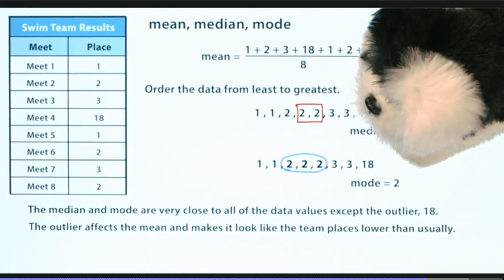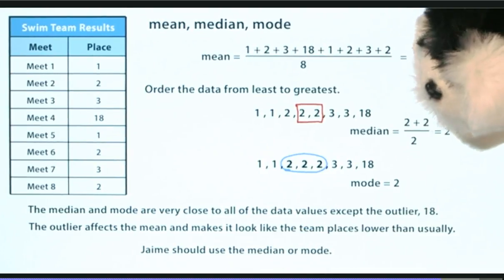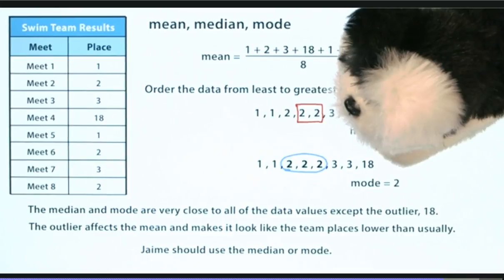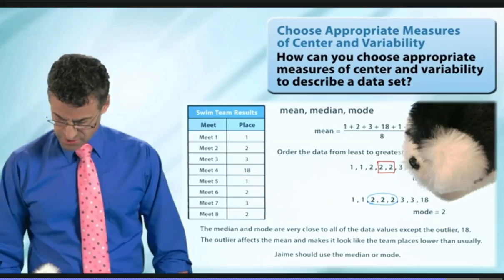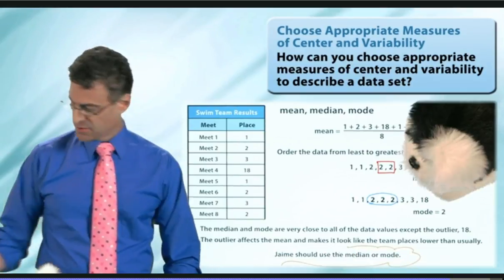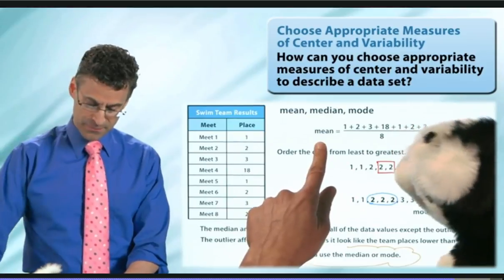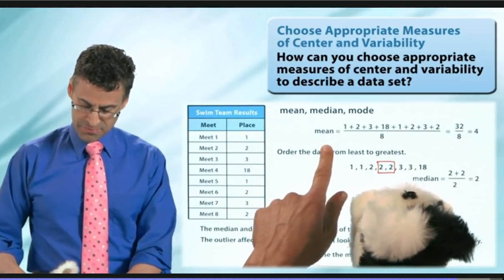And so given what Jamie wants to argue, it really seems that maybe Jamie should argue by using the median or the mode, because those values, which we saw were 2 and 2, would actually indicate that they might tend to come in 2nd place. And that might be kind of what they want to do. So the answer is that they should use either the median or the mode, and that outlier was actually distracting and making the mean larger than maybe it should be.